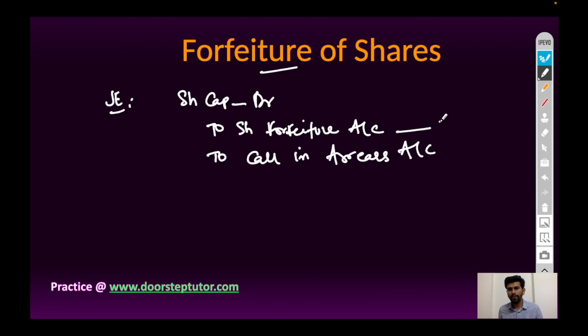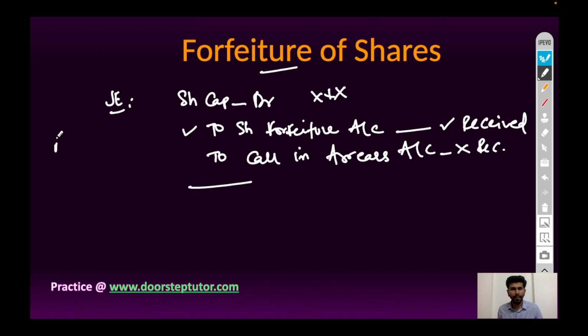This is the amount of which money is received by the company and paid by the applicant. This is the money which is not received by the company, and the total amount is share capital account debit. So the journal entry will be share capital account debit to share forfeited account. This is the amount which is received by the company.